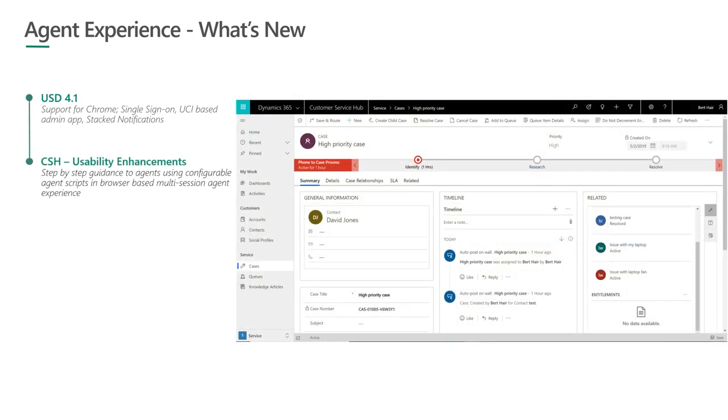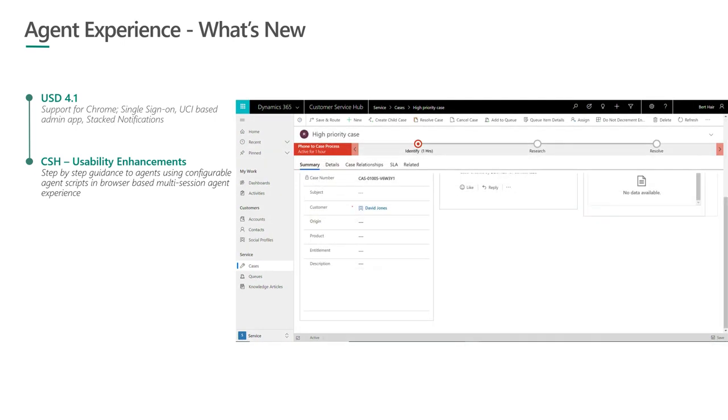On the CSH side, we have done a few usability enhancements. If you notice in this screenshot, we have the header and we have the business process flow. As you scroll down, you will notice that the header automatically collapses, just so that there is more white space which can be used for the form to render with a lot more data. We have also improved the background color, the fonts, the styling. There used to be blue tabs that would show up previously for every section within a form. All those things are improved now.